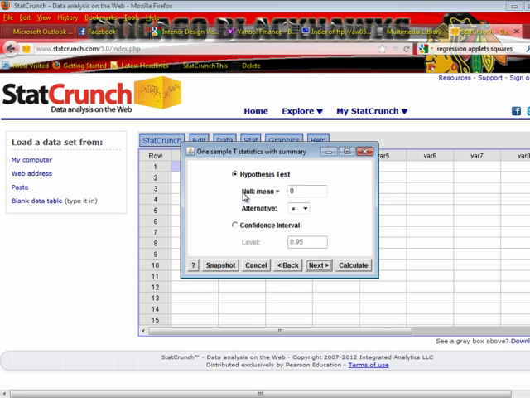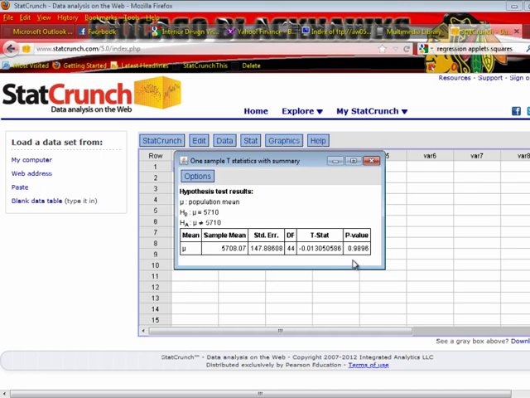Click next. We're doing a hypothesis test. The mean stated in the null hypothesis is what? 5710, and we did have a not equal to alternative. Now all I need to do is click calculate, and we get the p-value as part of the output: 0.9896, which is a humongous p-value.